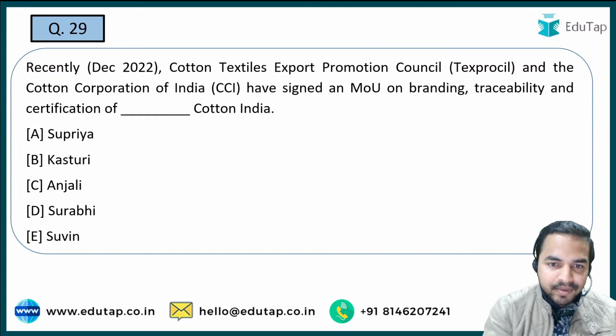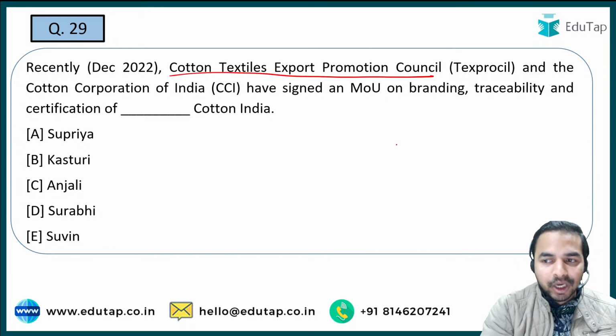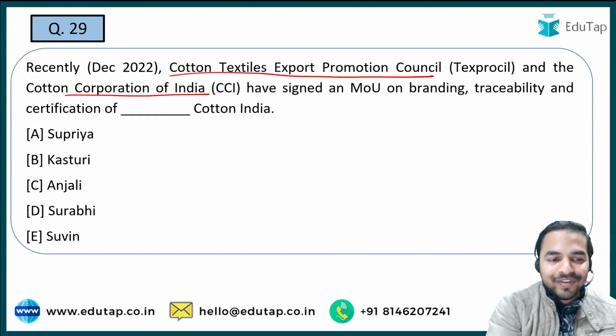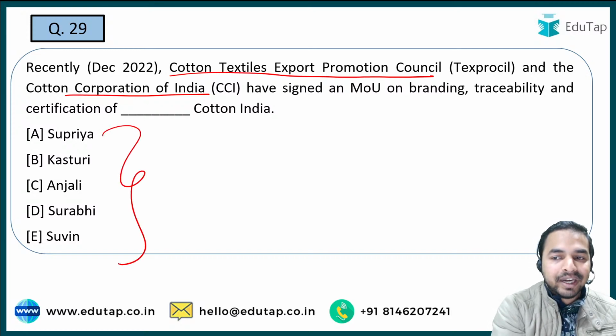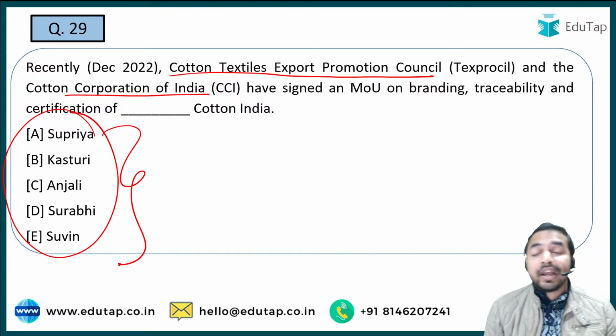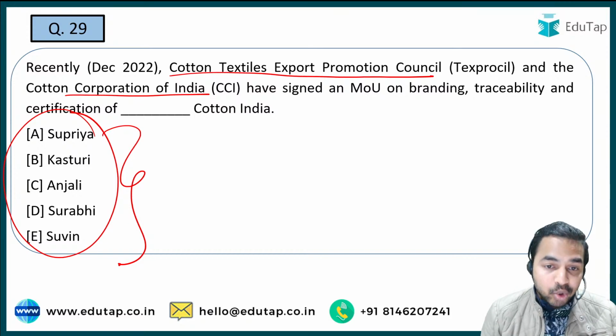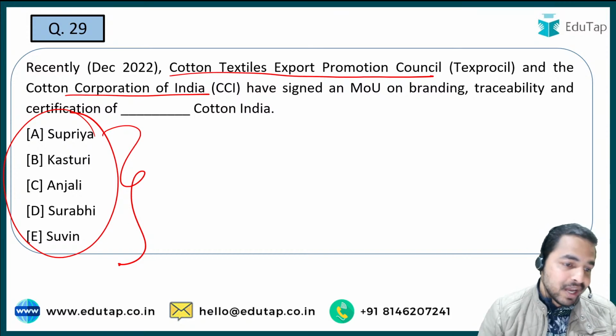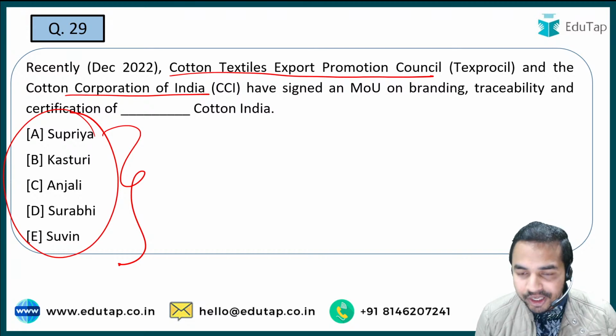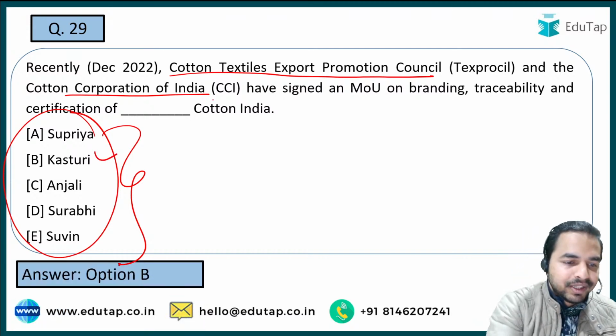Now the next question. The Cotton Textile Export Promotion Council and the Cotton Corporation of India have signed an MOU on branding, traceability and certification of this particular cotton in India. So you are just required to tell me which cotton this MOU has been signed for. Is it Supriya, Kasturi, Anjali, Surbhi or Suvin? So guys, here the right answer is option B, that is Kasturi.